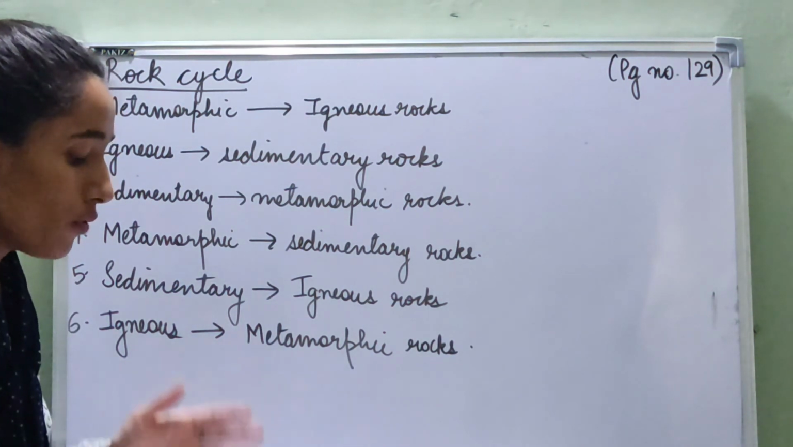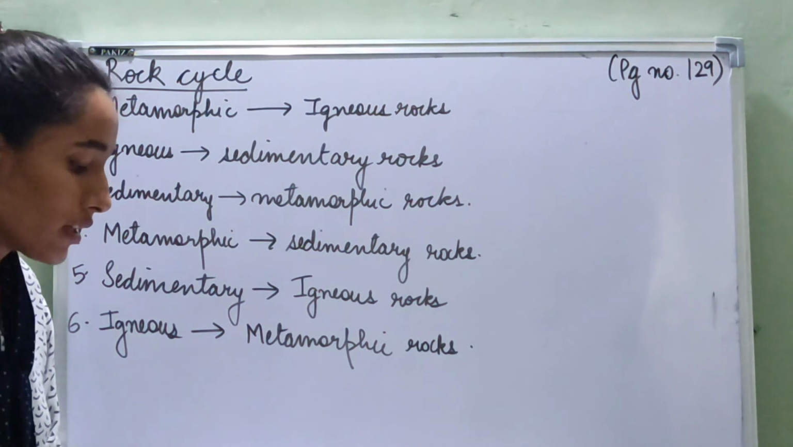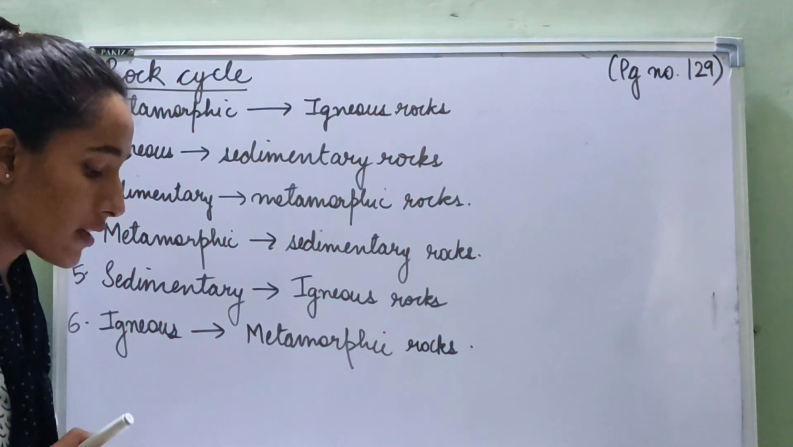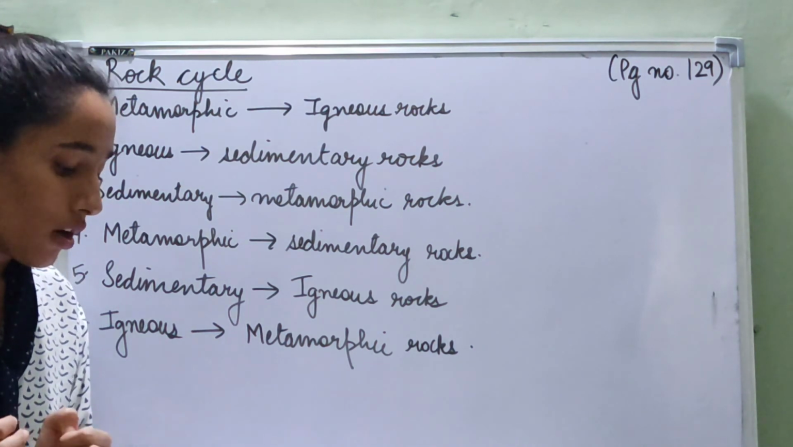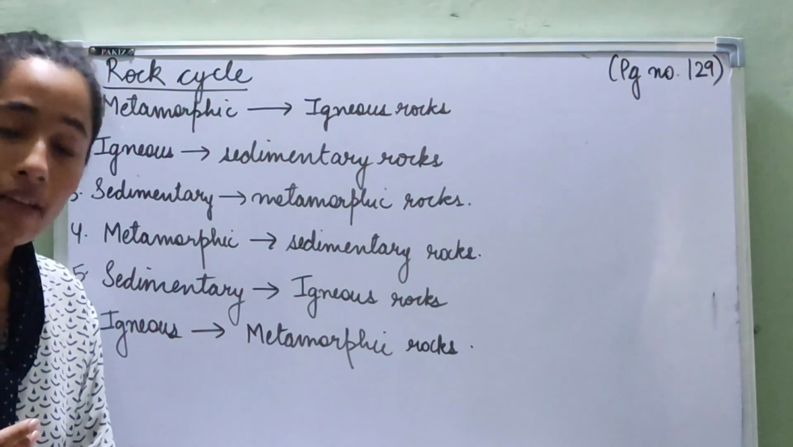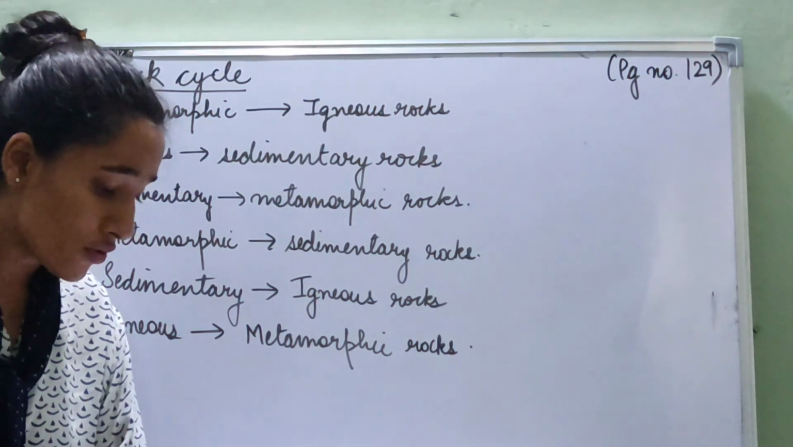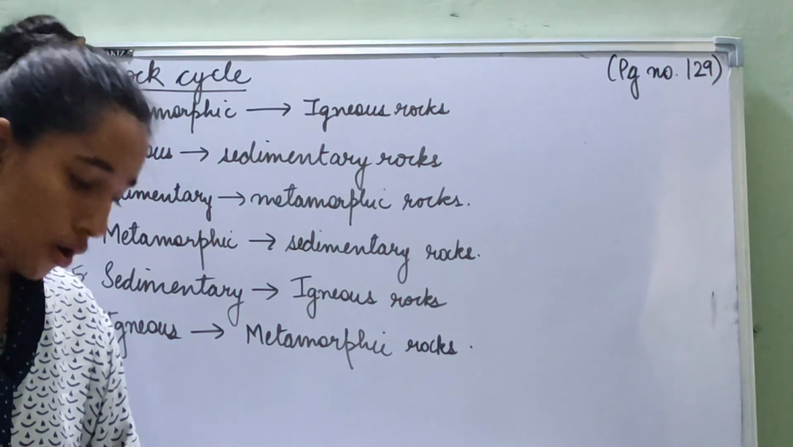Then sedimentary to metamorphic rocks. Sedimentary rocks sink lower under great pressure and temperature. At the end, they deform and become metamorphic rocks. So sedimentary rocks sink lower in the sea, under great temperature and great pressure, and then they deform and change into metamorphic rocks.